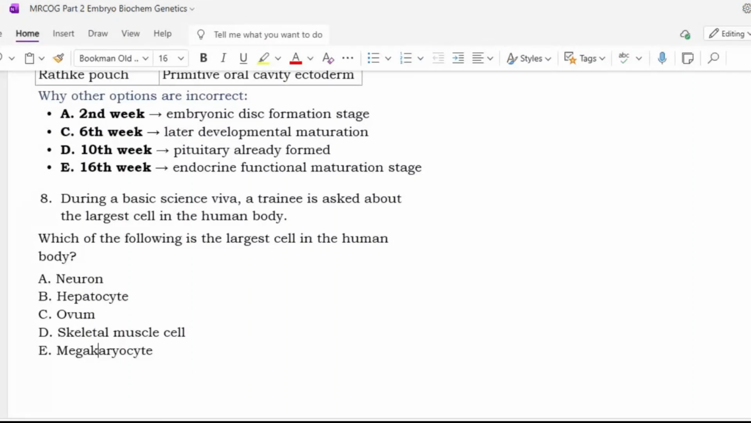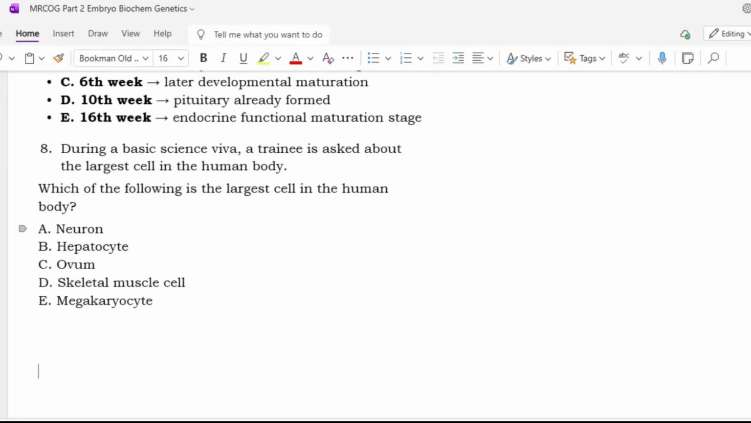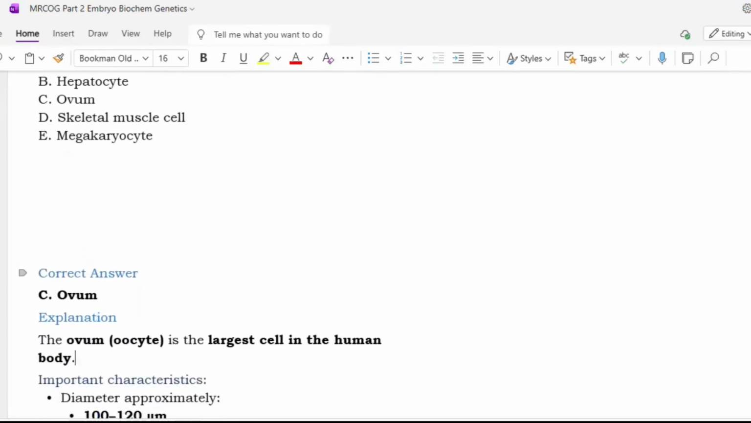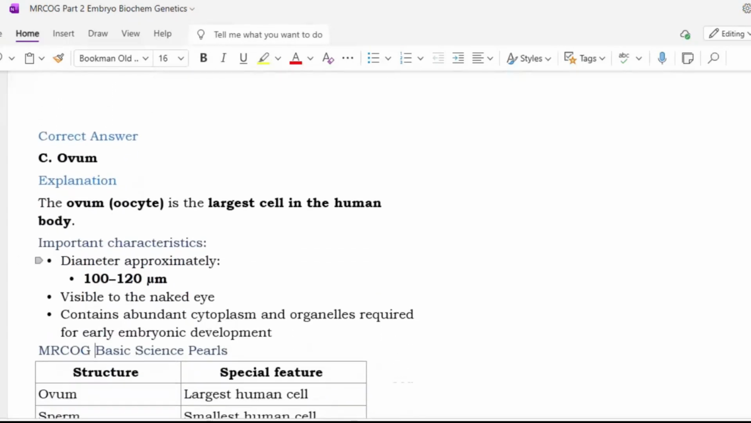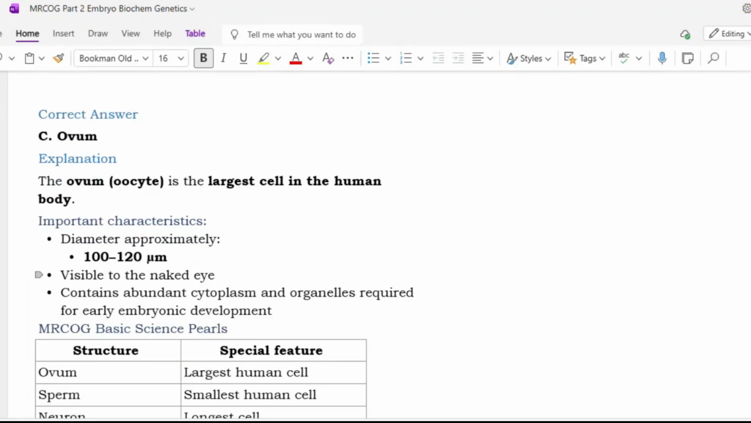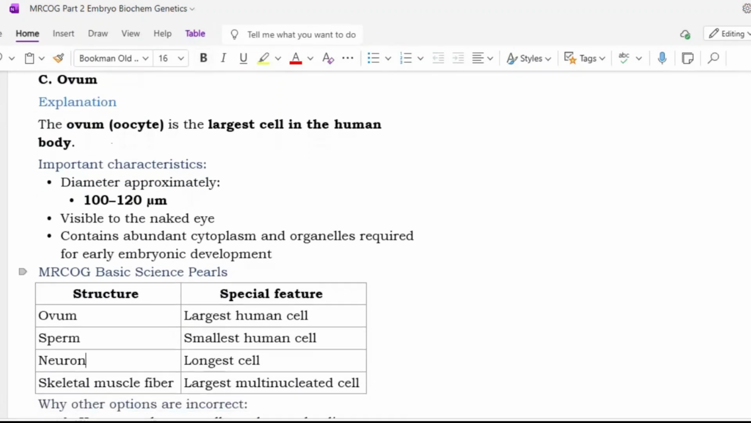During a basic science viva, the trainee is asked about the largest cell in the human body. Which of the following is the largest cell in the human body? Oocyte cell. Option C, ovum. Yes, ovum is the largest cell. The ovum is the largest cell in the human body, with a diameter of approximately 100 to 120 micrometers, visible to the naked eye, and contains abundant cytoplasm and organelles required for early embryonic development.